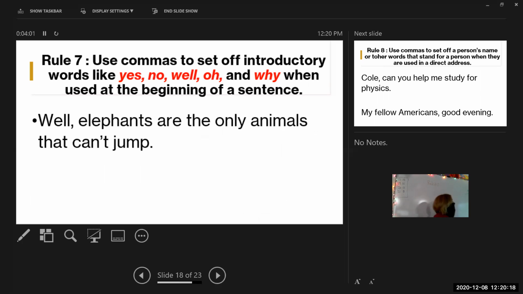Rule number 7 says: use commas to set off introductory words like yes, no, well, oh, why, when they are used at the beginning of a sentence. So if you start a sentence with an introductory word, it needs to be introductory word, comma. You got it? Okay, everybody write it down. Rule number 7. Y'all want me to write it up here too?